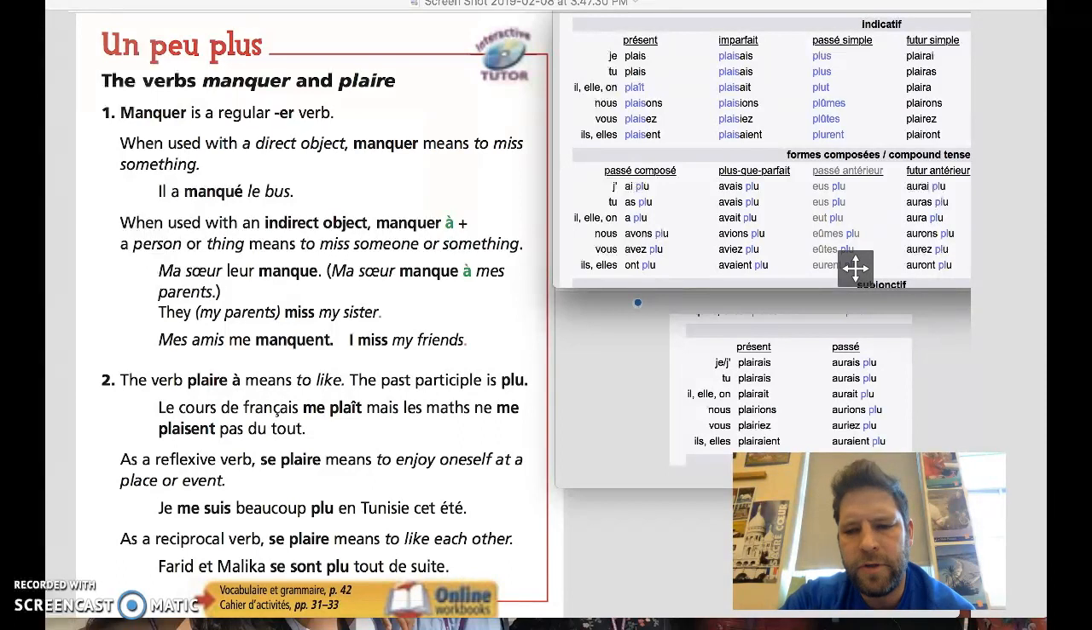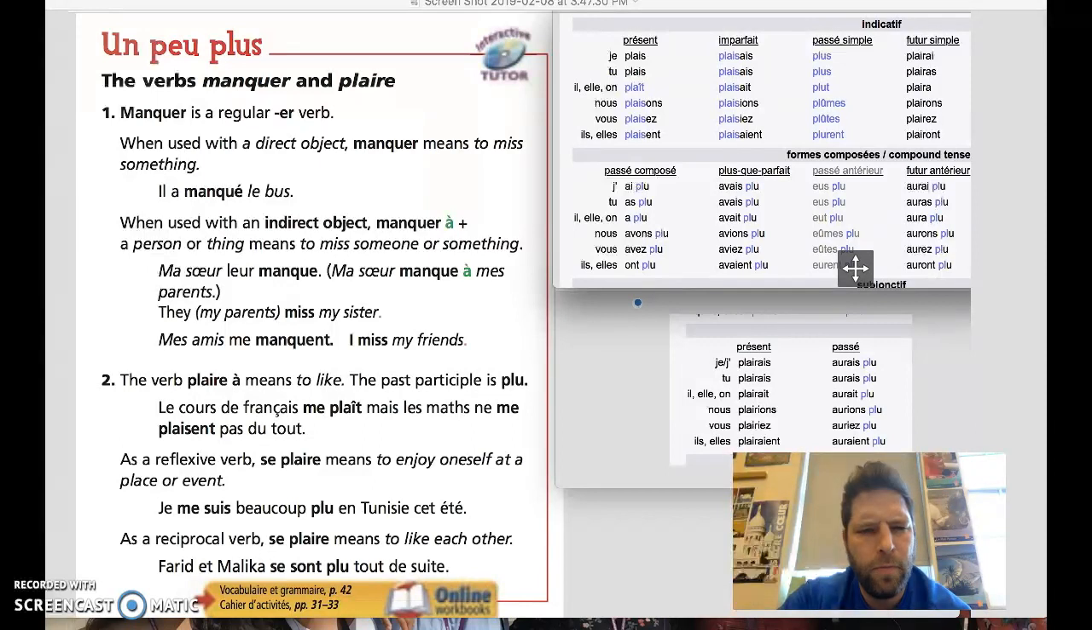When used with an indirect object or the preposition à directly after the verb, it's going to change to missing something or somebody. So it's a little bit confusing in English because it's kind of the opposite, where we say something like I miss my sister. You start with who's doing the missing, which is yourself, and the object of your missing, which is your sister. In French, it would go the opposite. So they give a couple of examples here.